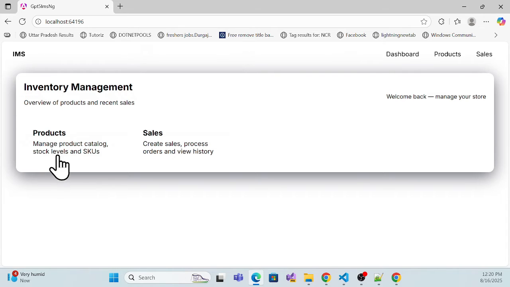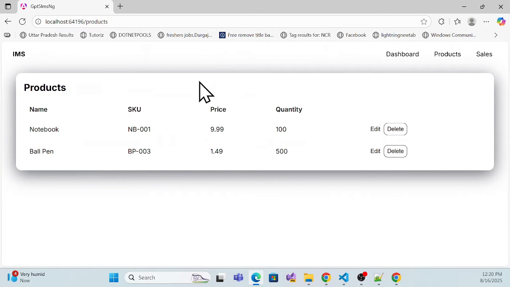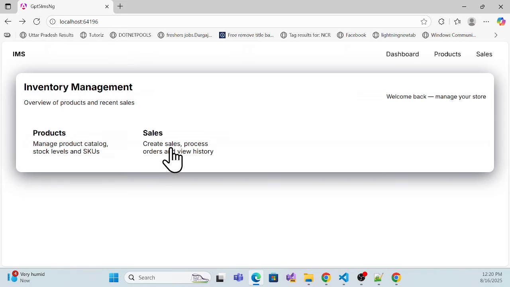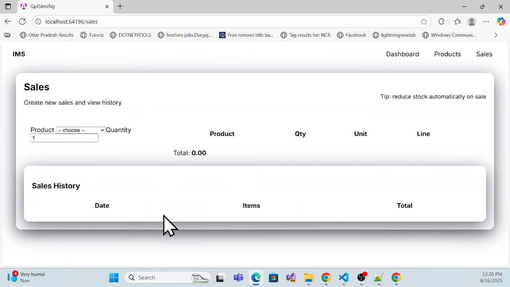That is fine. And also this is products and this is sales. If I click products, I go over here to products, and let me go back to here. If I go to sales, I'm able to get to sales over here. So if I just try, there are two products, so here I can choose one, and for sales, if I want to sell one quantity, where is sales?